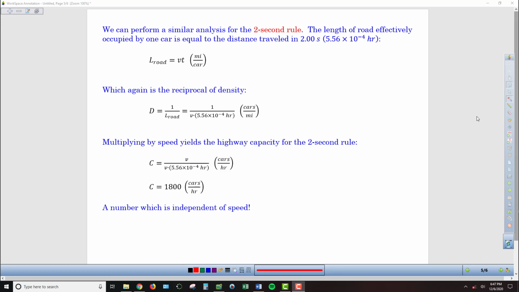So we can analyze what is the ultimate capacity possible under the 2-second rule, just like we did for the follow rule. And I am using the 2-second rule because the 3-second rule is just idiotic. So the length of road effectively occupied by one car is equal to the distance traveled in 2 seconds.